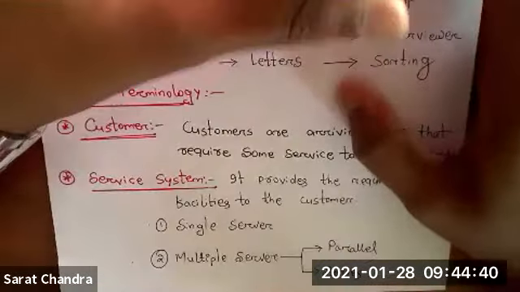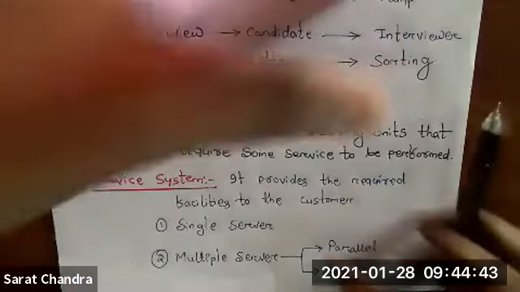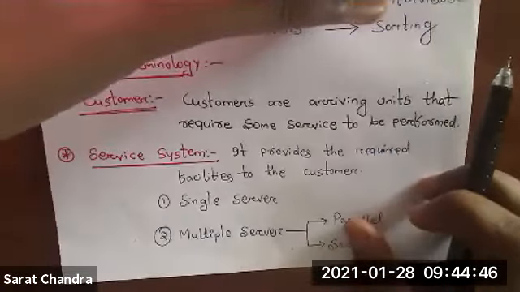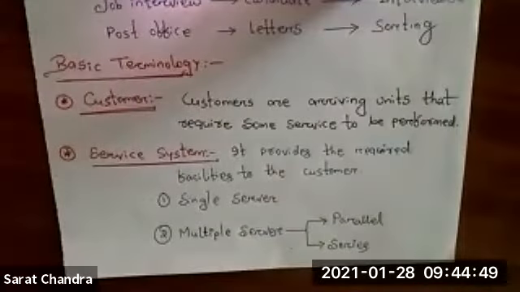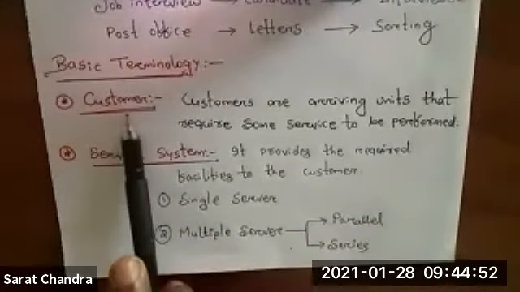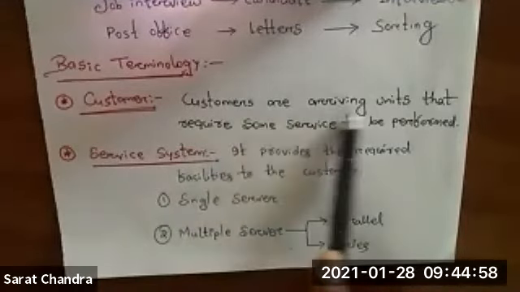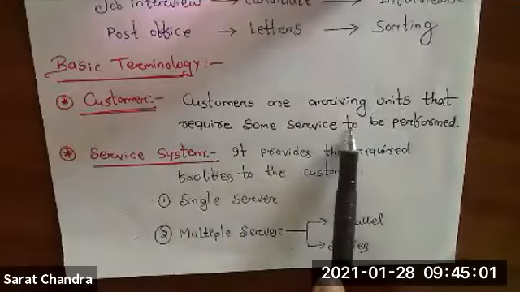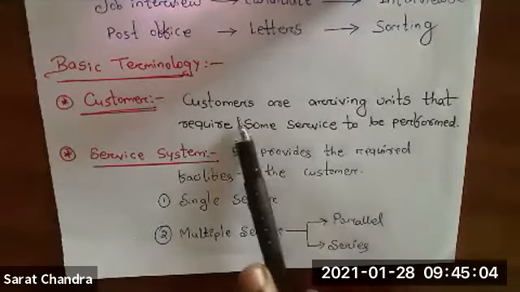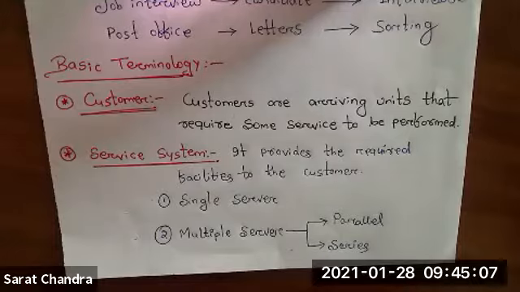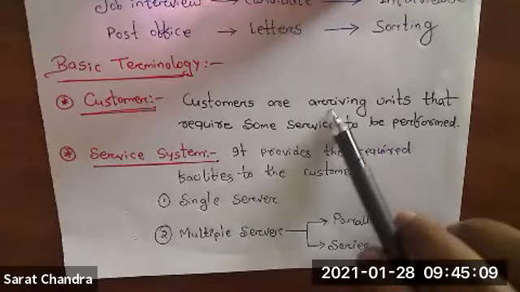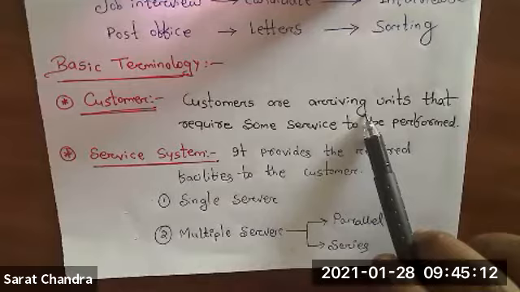Next thing is we will see some basic terminology associated with queuing theory. Basic terminology means what are the terms associated with queuing theory. Okay, so the first term is, I told you, customer. What do you mean by customer? Customers are the arriving units that require some service to be performed. This customer may be a living thing or it may be a non-living thing.